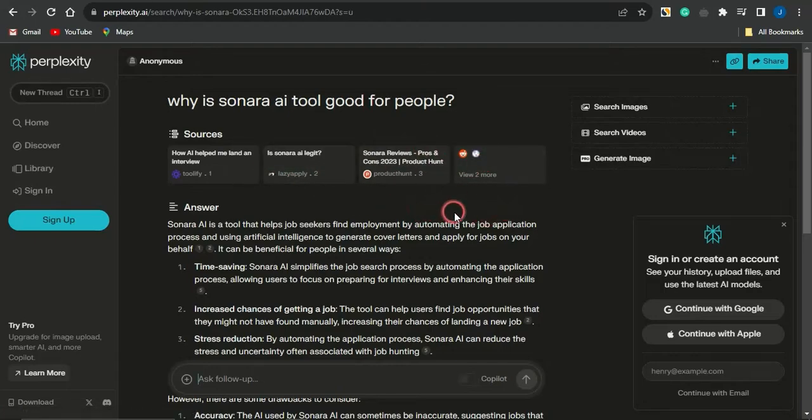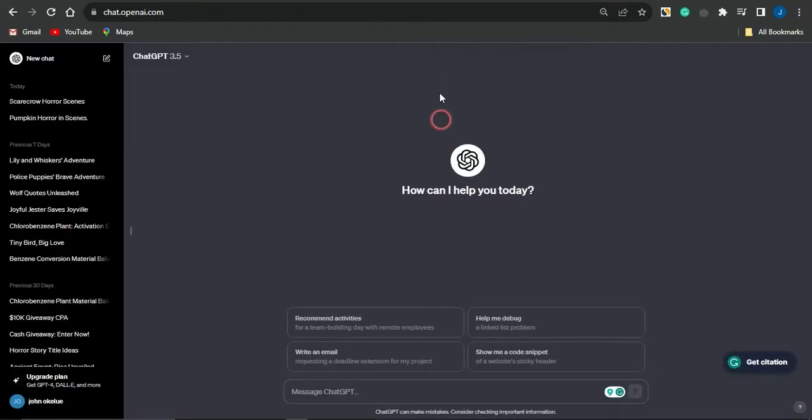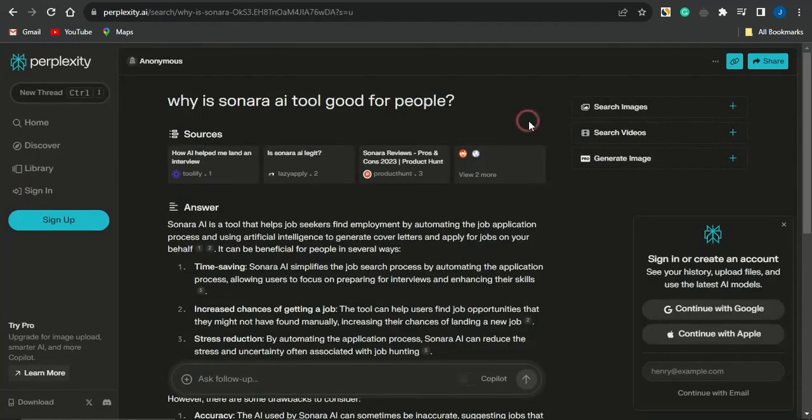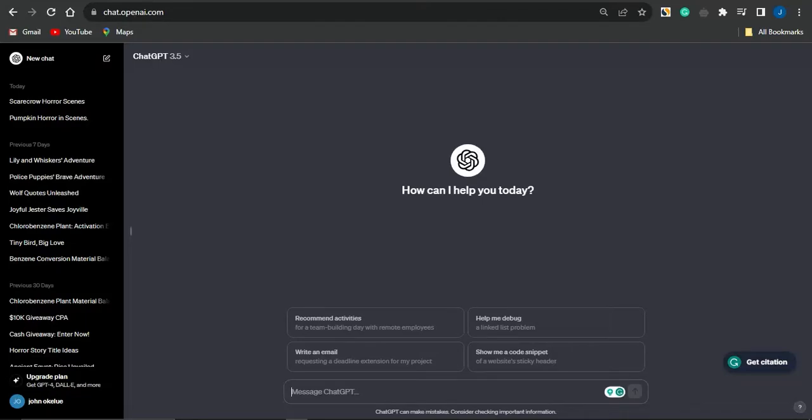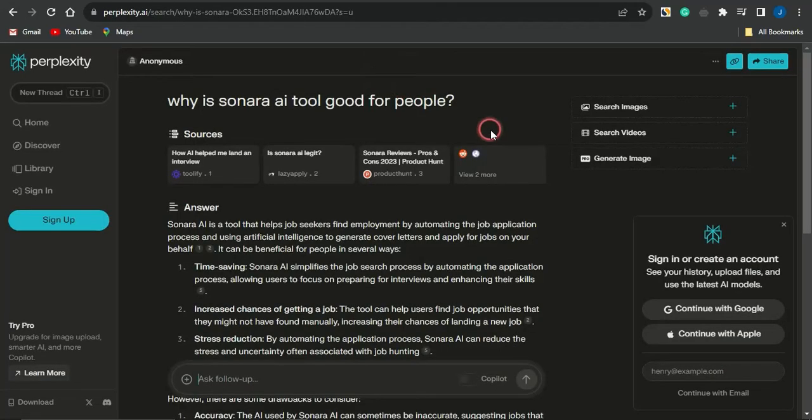You may be wondering why I didn't use ChatGPT. I actually prefer this particular AI called Perplexity AI to ChatGPT right here, because this particular platform called Perplexity goes on to gaining access to the internet right there. So you can go onto the internet and search for a lot of stuff, but ChatGPT can't actually do that because it works on an already stored database in a system, while this particular AI goes onto the internet and searches for cool stuff and also gives you references from where it got such stuff from.